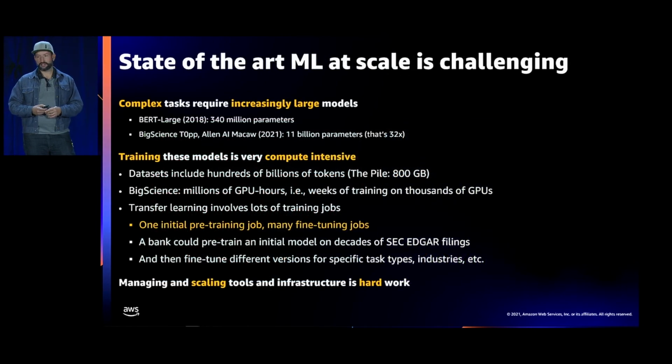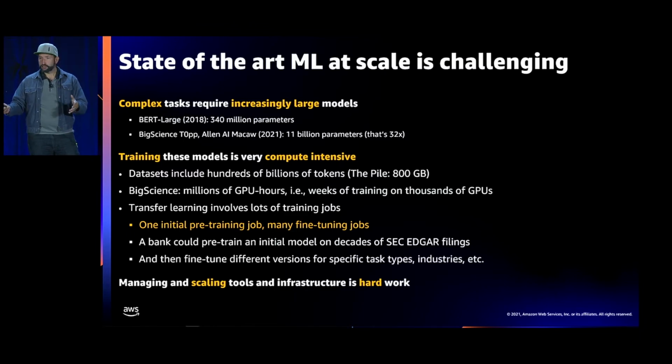So that's about Hugging Face, and that's about how we integrate Hugging Face within SageMaker. But the reason I'm very excited about the SageMaker training compiler is because scaling training of models is a really hard engineering problem. And from the initial BERT model with the 340 million parameters of its large version to now models that regularly go over 1 billion parameters, that process of scaling is actually non-trivial at all.